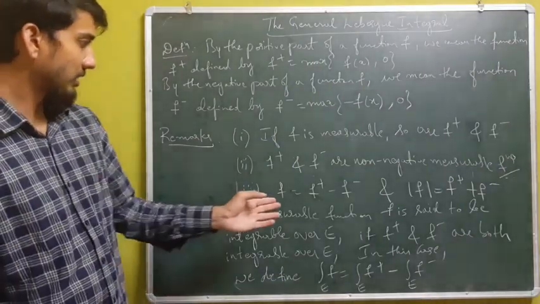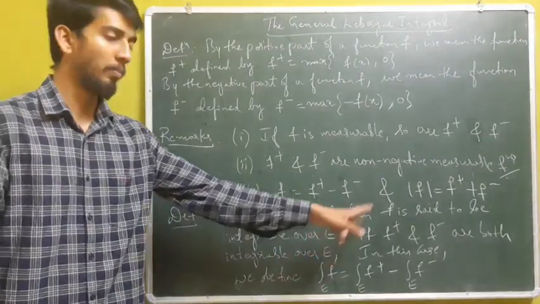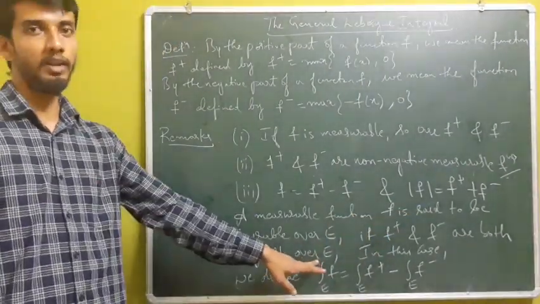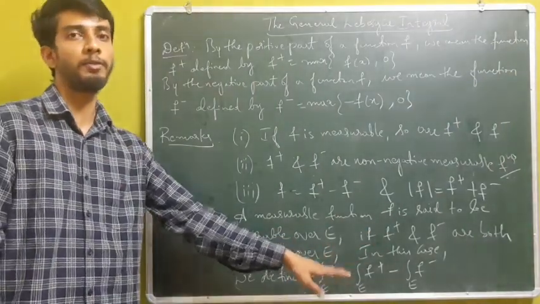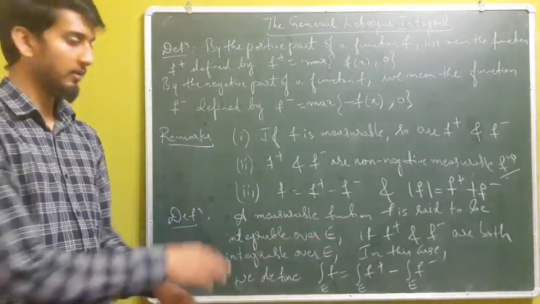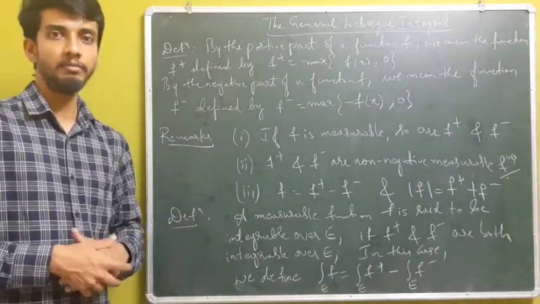And we have one final definition. A measurable function f is said to be integrable over E if both the positive part and the negative part are integrable over E. In this case, we define the integral of f over E to be the integral of the positive part over E minus the integral of the negative part over E.